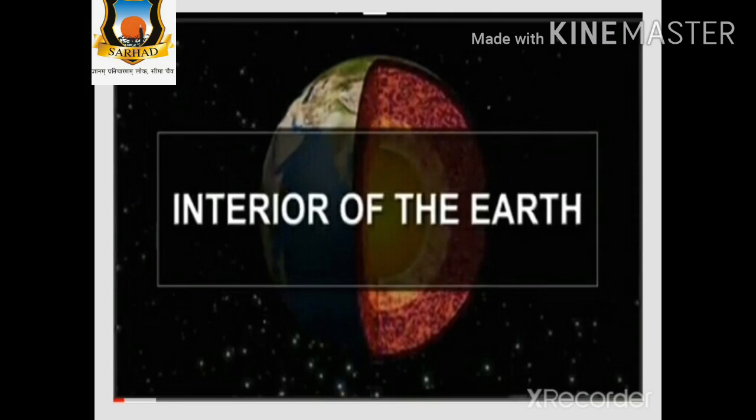Because in previous standards you have studied lots of geographical concepts, and they expect understanding of these concepts from the students. That's why they wanted to recall all the geographical concepts before starting the lesson. That's why this recalling activity is given on the first page of this lesson, interior of the earth.